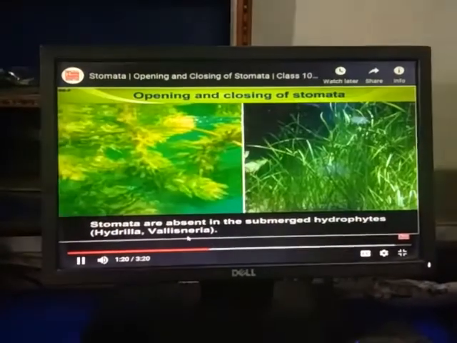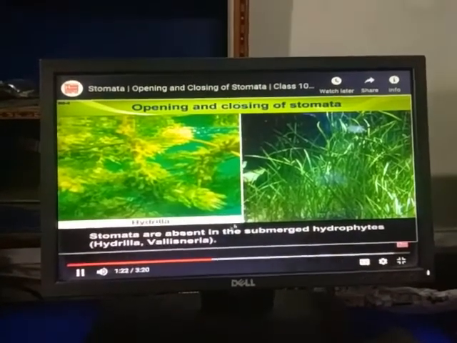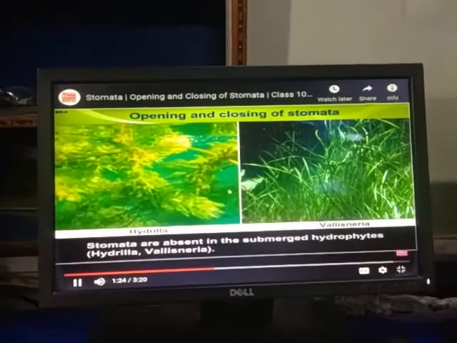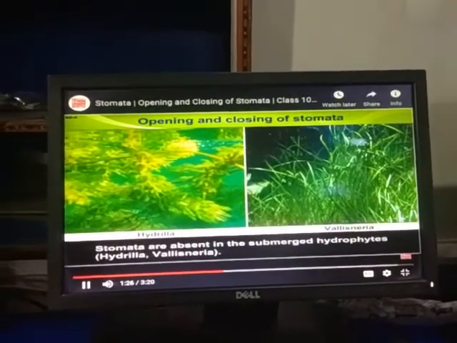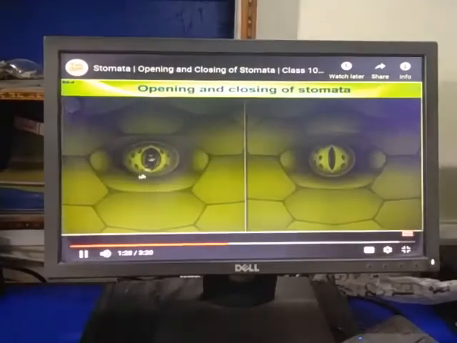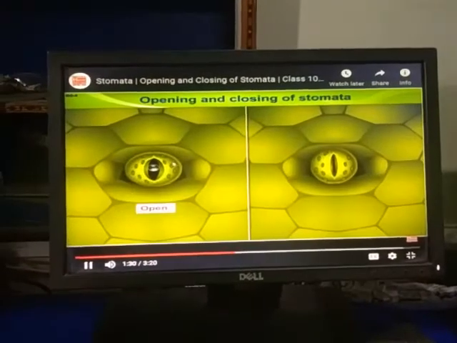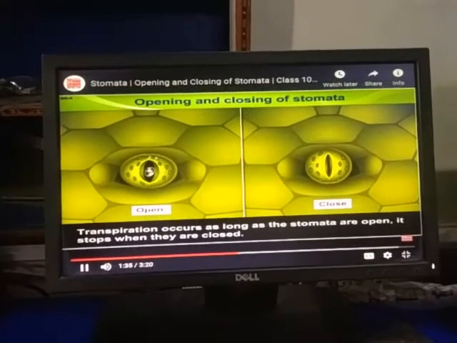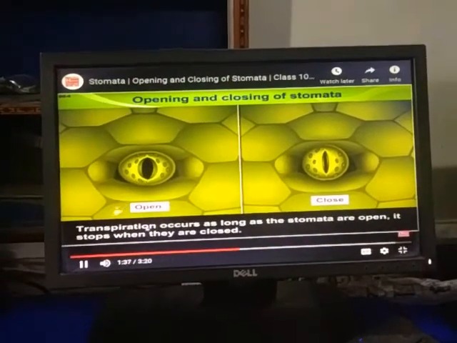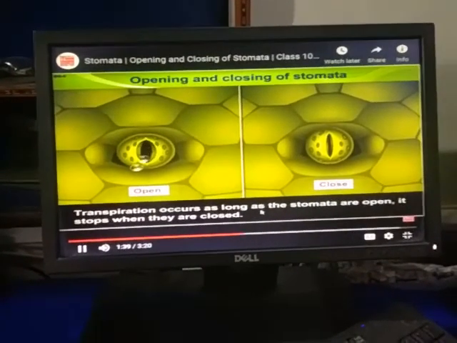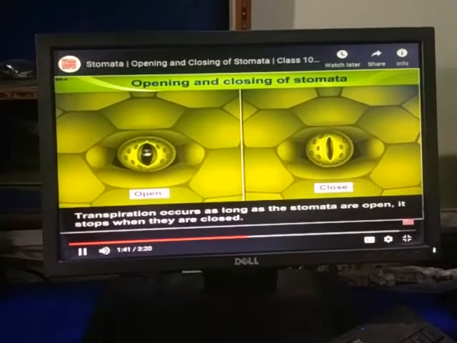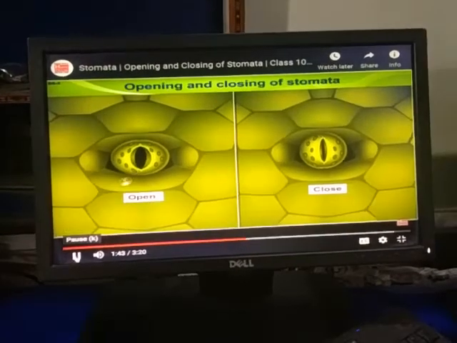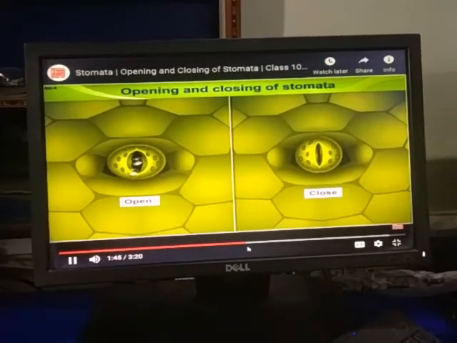As we know, it is represented in all plants, which either are aquatic or other, containing guard cells. Guard cells are responsible for transmission of gases. Here is open type of stomata and here is closed type of stomata. Transmission occurs as long as the stomata are open, and it stops when stomata are closed.